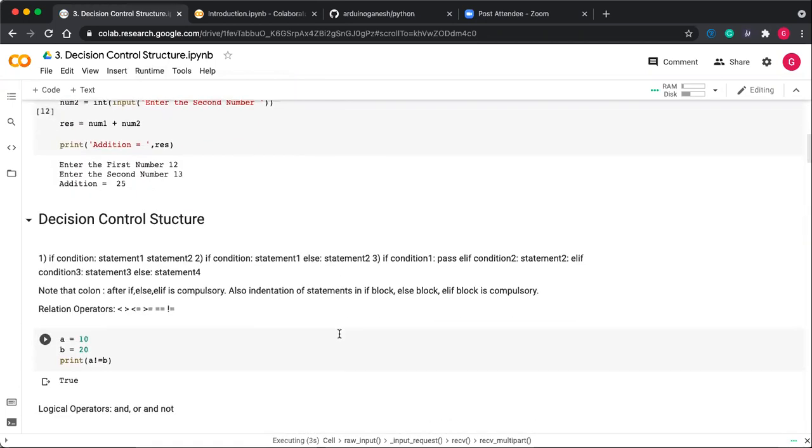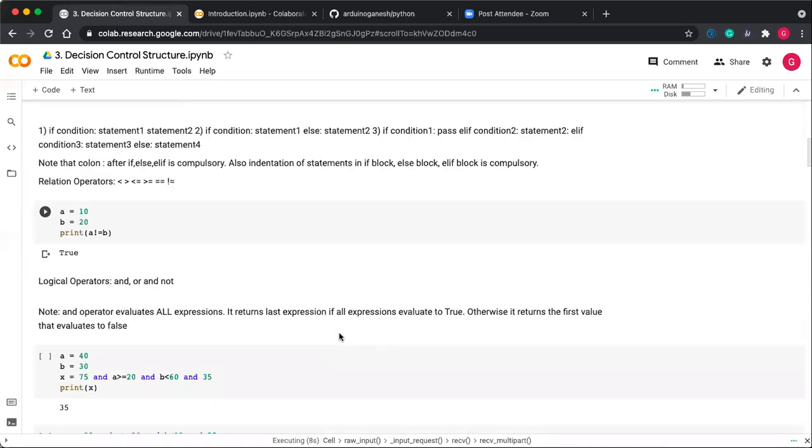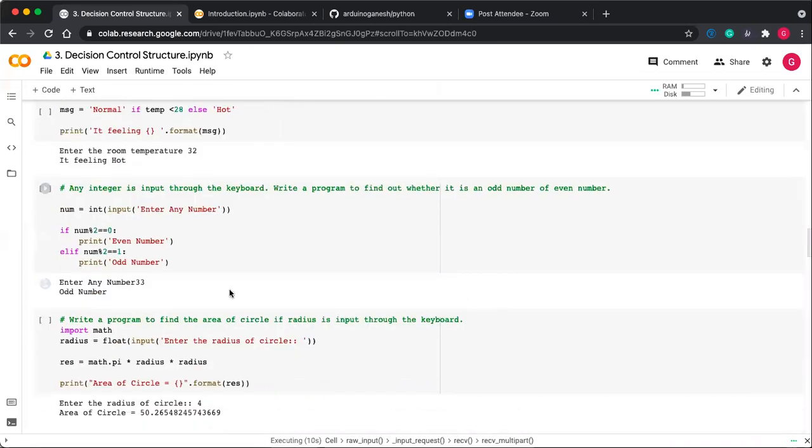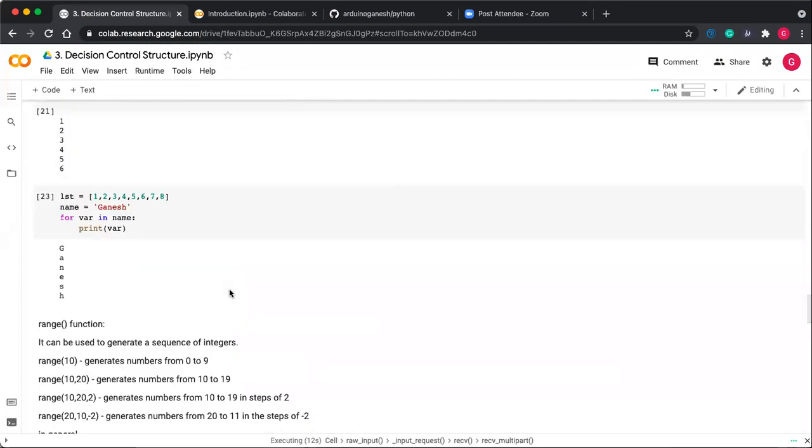Yes, Bhuvan sir has asked about cascading of for loops. Yes, it is possible. Cascading of for loops means a loop inside a loop can also be created.